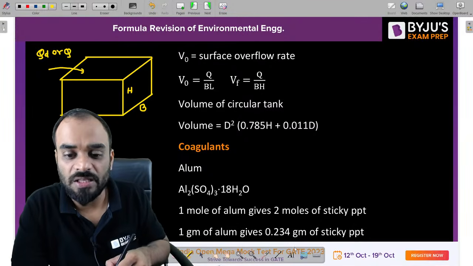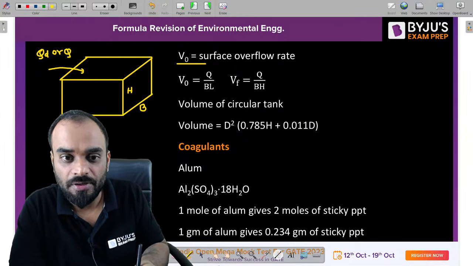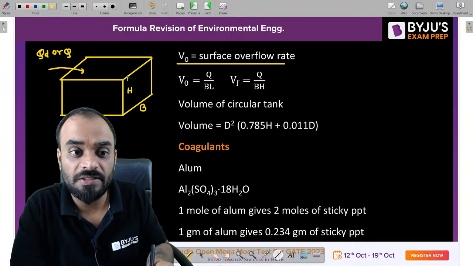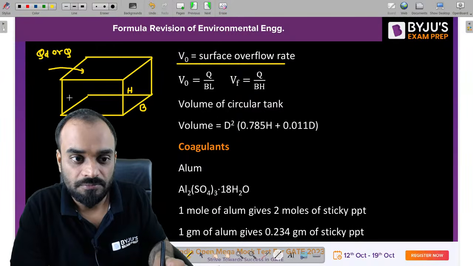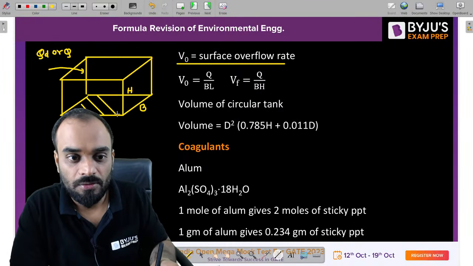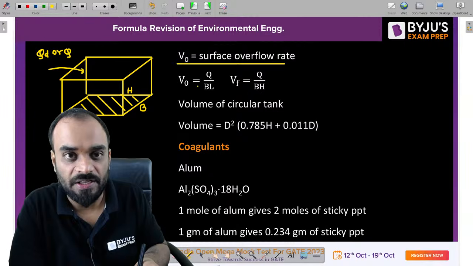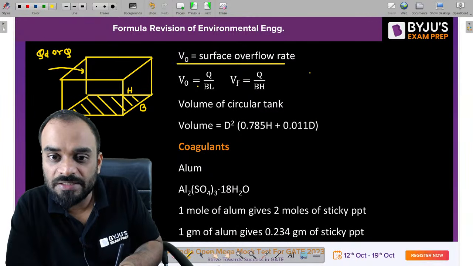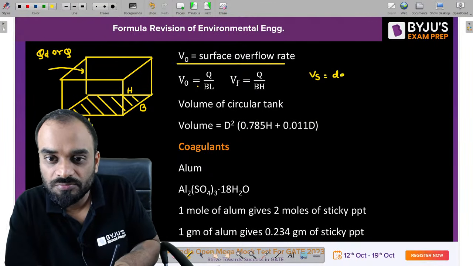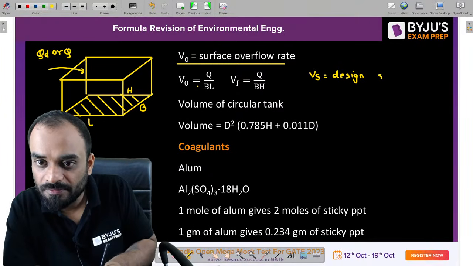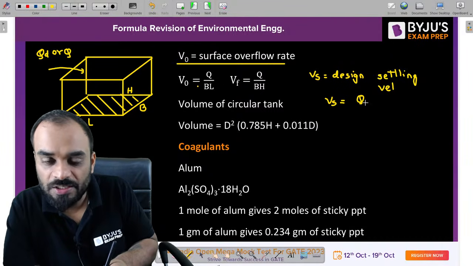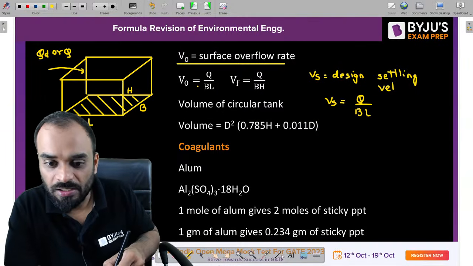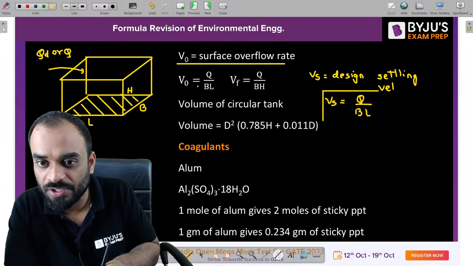So we can write here the surface overflow rate, SOR. Surface overflow rate is nothing but Q by B into L. That is basically our surface area, right? Or you can call it the design settling velocity also. So the design settling velocity is equal to how much? It is basically Q upon BL. Right, that is basically our design settling velocity.